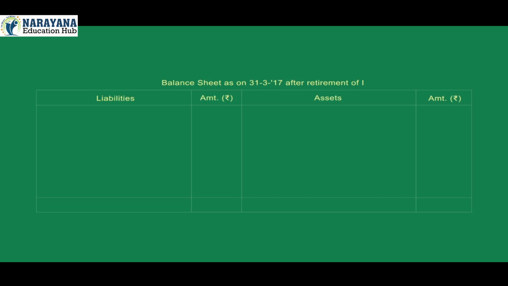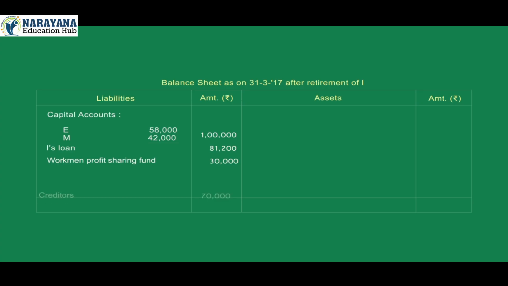Balance sheet as on 31st March 2017 after retirement of I. Liabilities, amount; assets, amount. On the liability side: capital accounts E 58,000, M 42,000, total 1 lakh; I's loan 81,200; workmen profit sharing fund 30,000; creditors 70,000; total of liabilities 2,81,200.